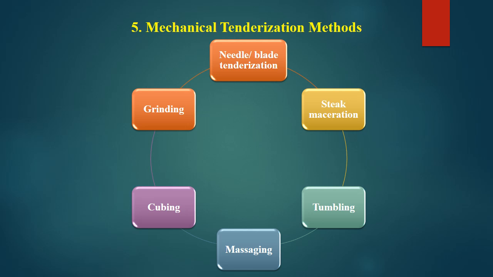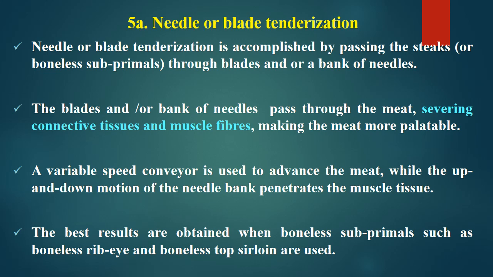Then tumbling and massaging, generally they come together. And then cubing, making small cubes by cutting through modern machines. And grinding, that is as good as mincing. Here the boneless muscles are ground with modern machines into fine particles. So these are the modern mechanical methods of tenderization, where due to the smaller pieces or other effect the tenderness is achieved. The first method under mechanical tenderization is needle or blade tenderization.